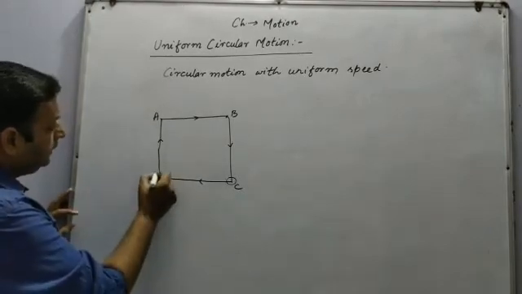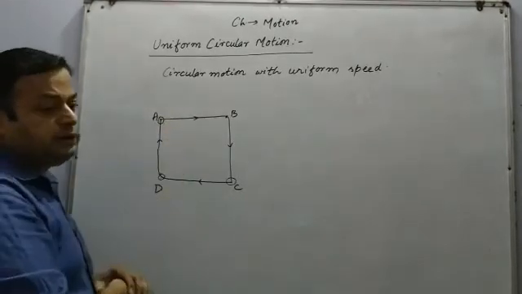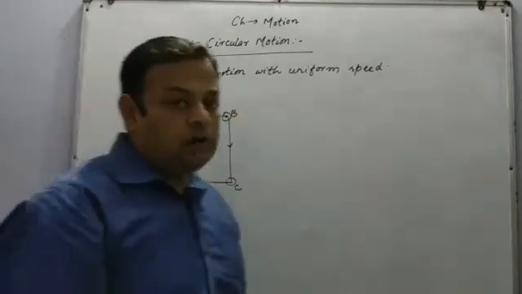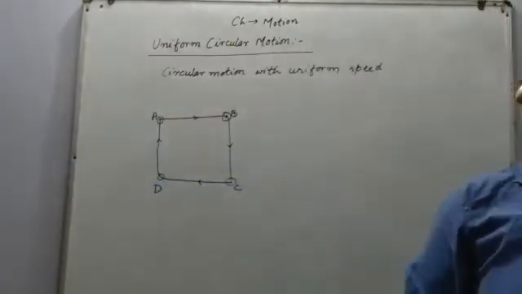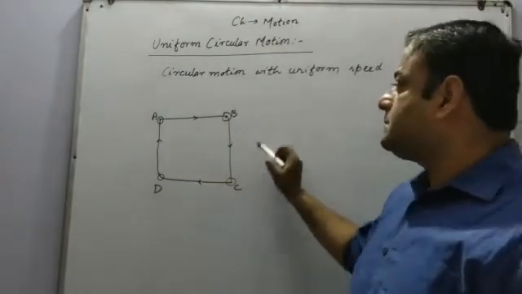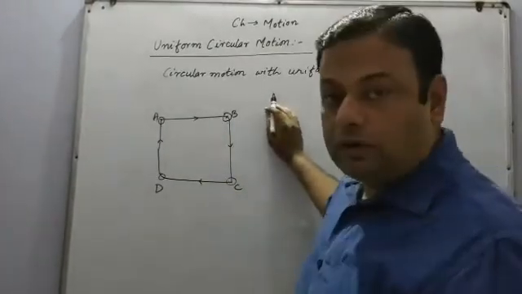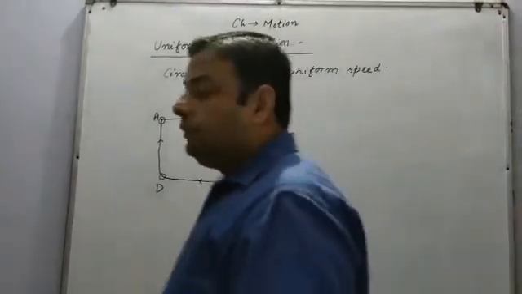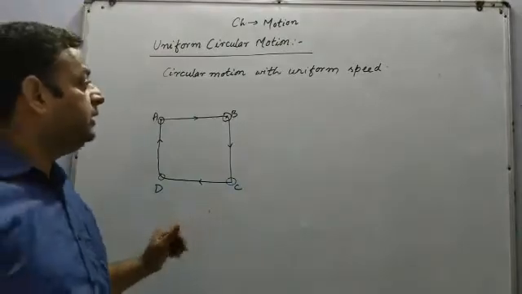Similarly, at this point, the direction will change. So we can say total number of corners. There are different types of corners in this path, and total number of corners will be equal to total number of direction changes. Similarly, we can take another example. We can take the hexagonal figure.